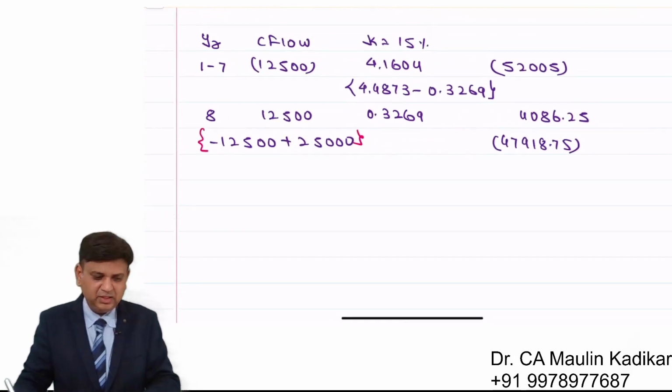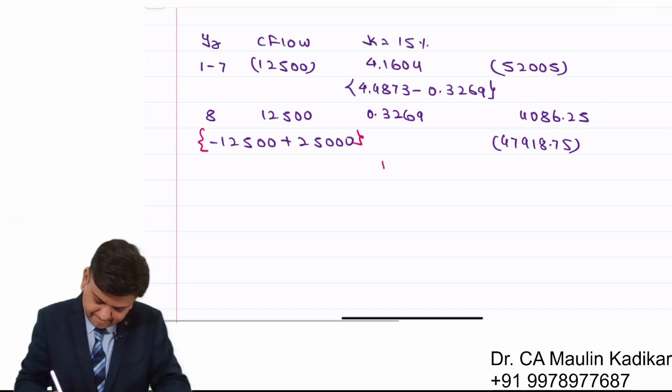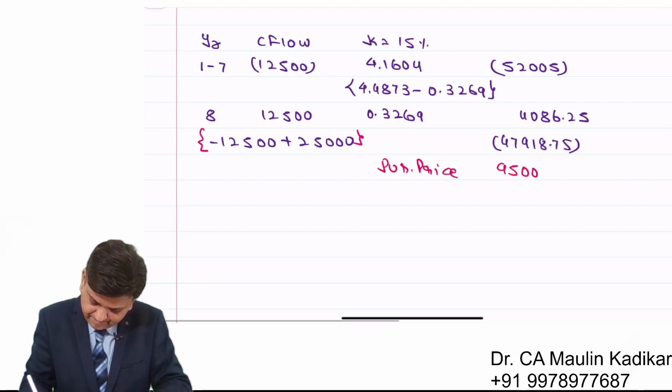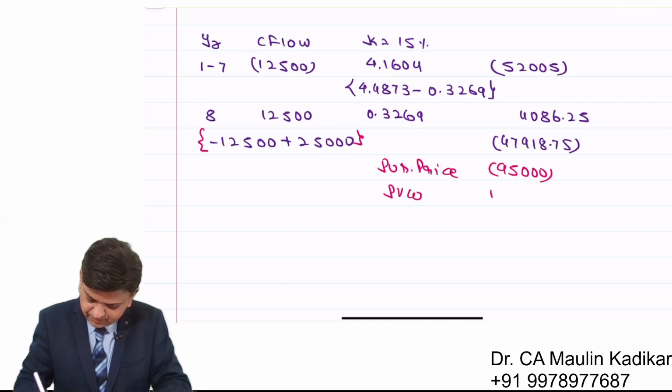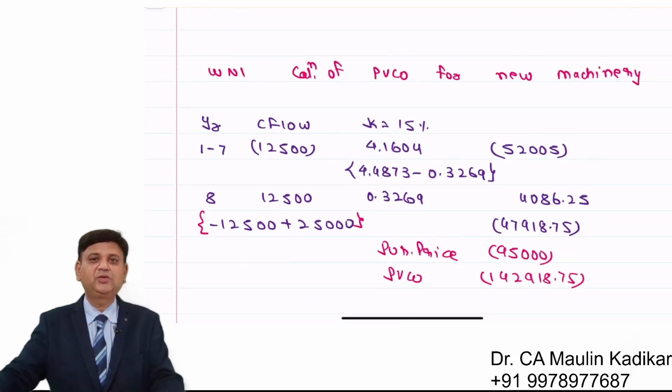Okay. And then we understand that there is a purchase price of the machinery, that is an amount of rupees 95,000. So the present value cash outflow is 1,42,918.75. This is the way the present value cash outflow can be calculated.